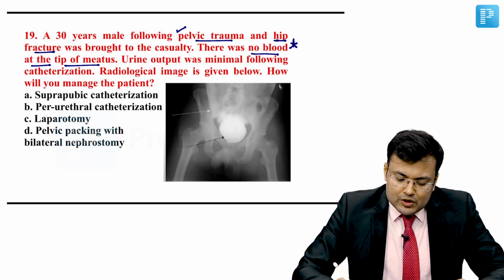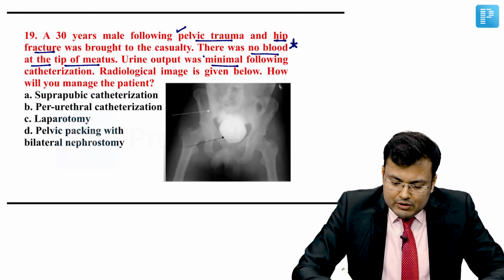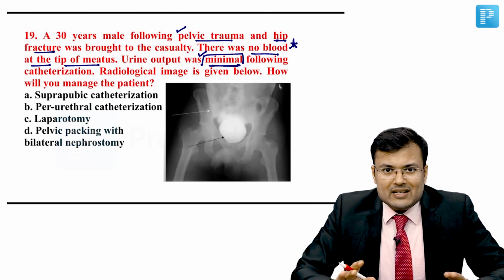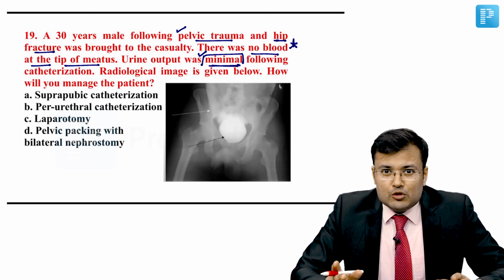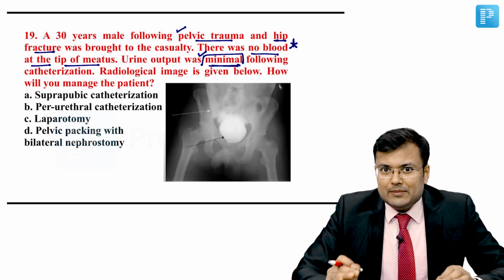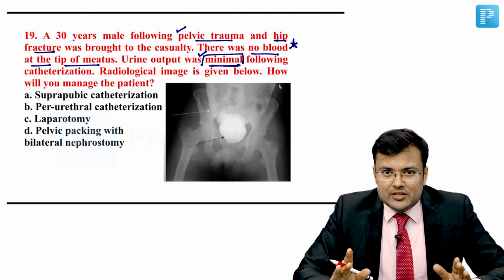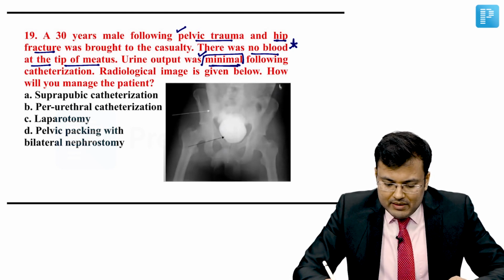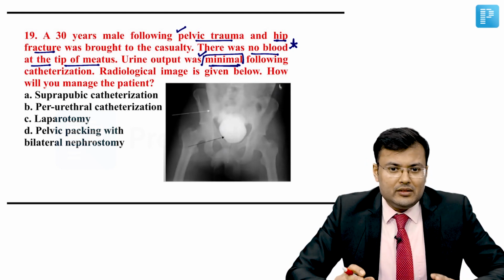Urine output was minimal following catheterization. It means catheterization has been done. There was no blood at meatus. It means urethral injury has been ruled out, because in urethral injury there is blood at the meatus. Radiological image is given below. How will you manage this patient?